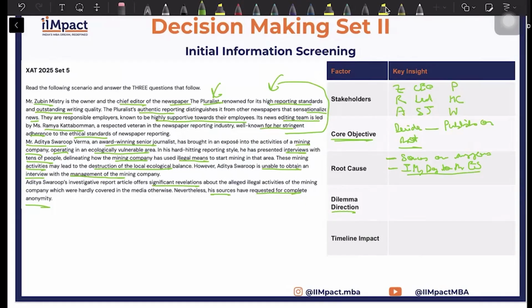So the dilemma direction is publish with anonymous sources versus do not publish. And the timeline impact is something which they have not given to us. However, I am pretty sure they will create some sort of urgency because the decision has to be made quickly because you have an article ready. So you have to probably decide very quickly whether you should publish it or not.